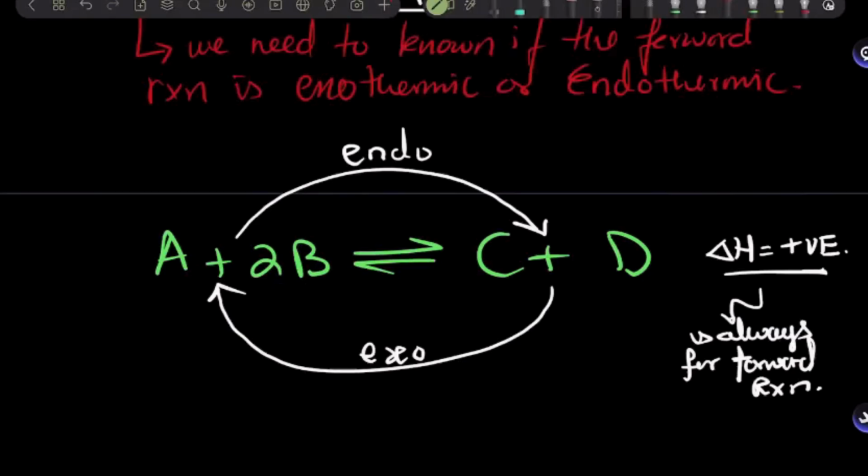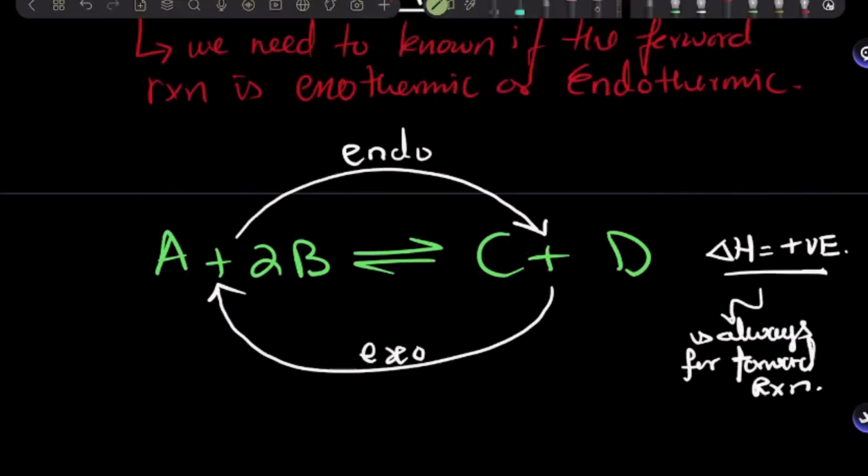After you've written this, I call this the working that you need to do before deciding anything about equilibrium. Now first you look at the enthalpy change. It was positive, so I labeled the forward reaction as endothermic and the backward reaction as exothermic.